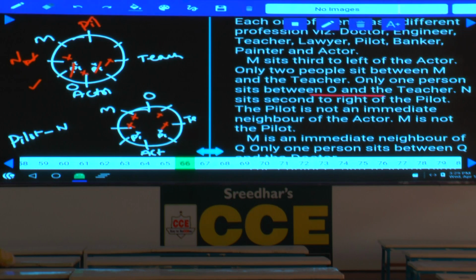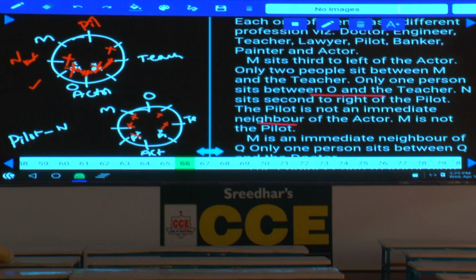As N is seated second to the right of the pilot, and the pilot is not an immediate neighbor of the actor, the pilot cannot be here, cannot be in these 4 places, and cannot be here as well, isn't it? Then, the pilot cannot be here, and M is not a pilot, hence the pilot is here. If the pilot is here, N will be here. Done?